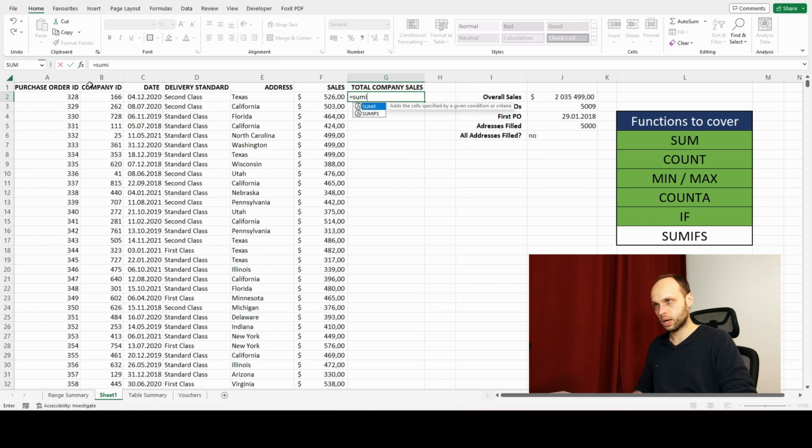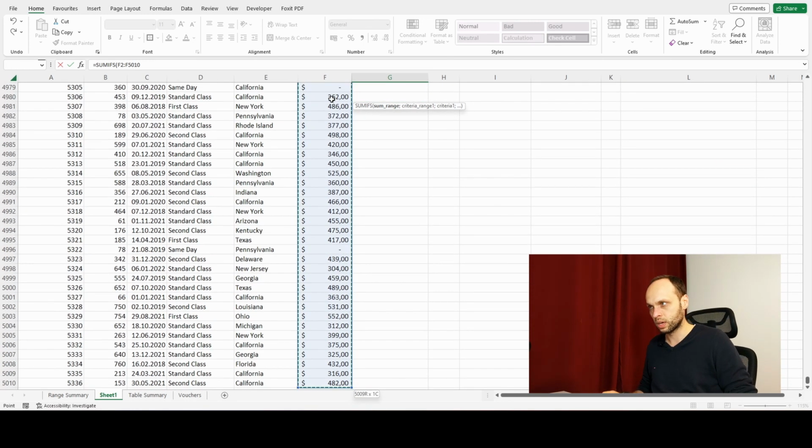So SUMIFS and sum range. So this is the first thing we're going to fill out. So again, probably the sales, and the whole range. So we're going to look actually at all of the sales. So, okay, Control Shift down.